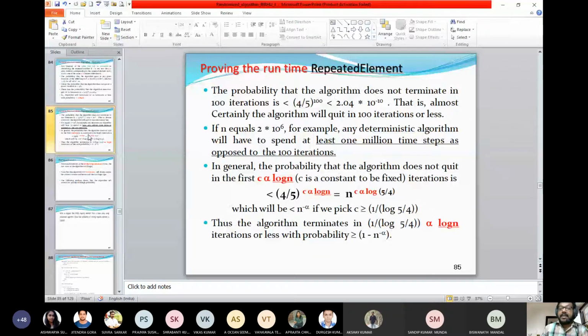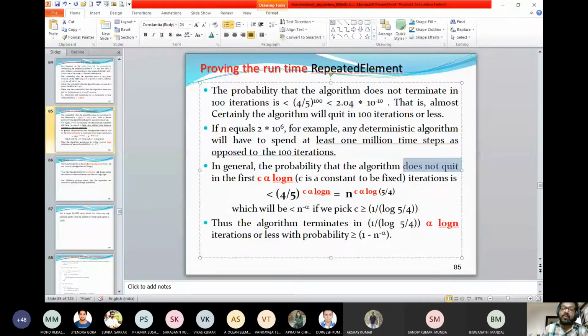So in general, the probability that the algorithm does not quit, that means it enters into an infinite loop, we define C as a constant quantity, and you have alpha log n. You are introducing one more constant, because this alpha we are going to express in terms of the power. So in the iteration we are using the same logic, 4/5 to the power 100, and we put C alpha into n. Then we use a simple formulation when we change the base of log n. This is a common transformation, which can be n to the power minus alpha.